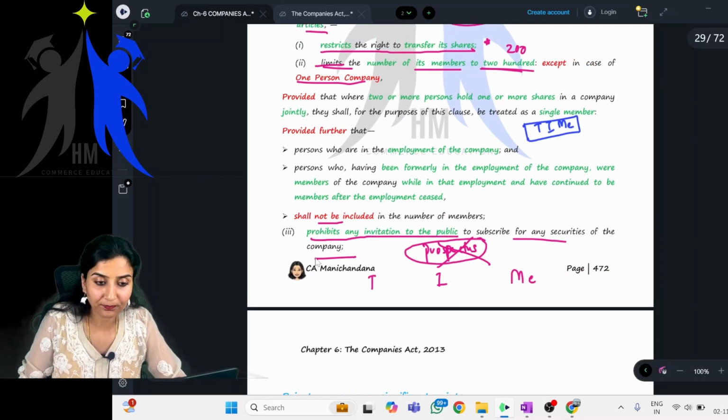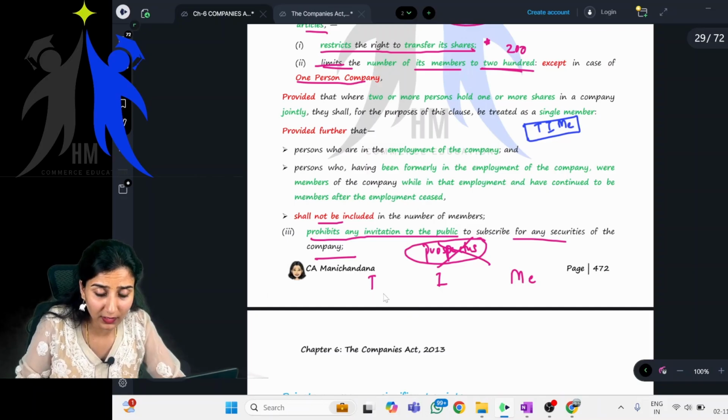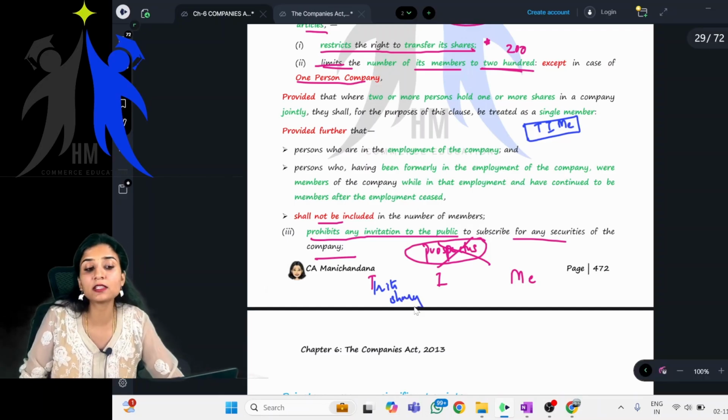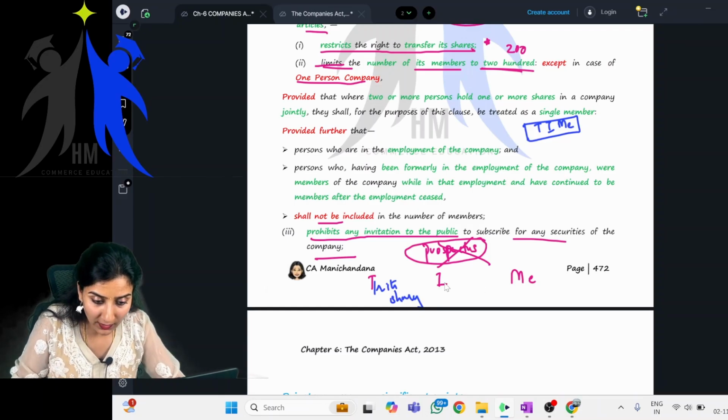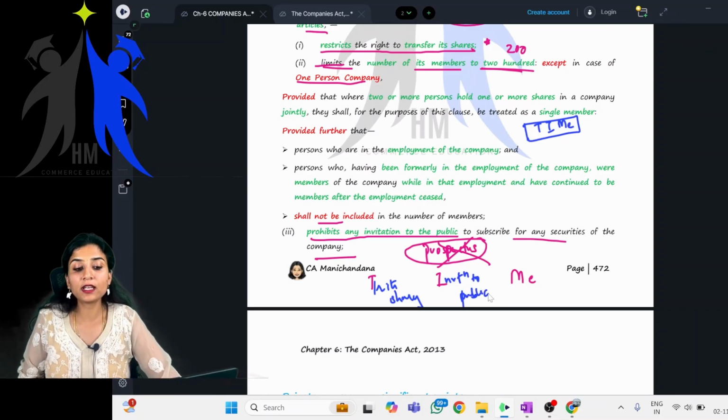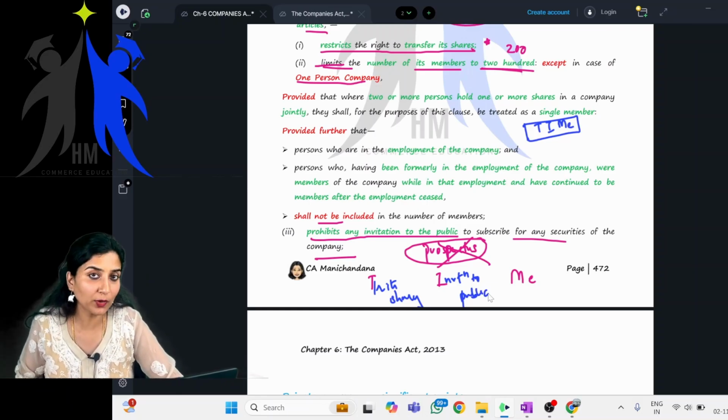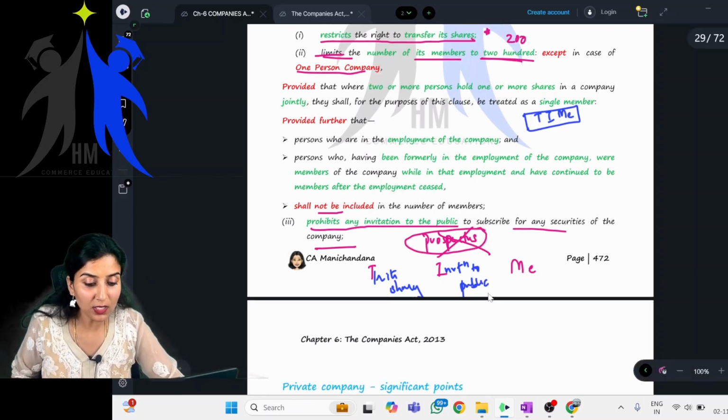What is T? Transfer of its shares, restriction on transfer of its shares. Next, I for invitation to public. It prohibits any invitation to the public to subscribe to its shares or any securities of the company.